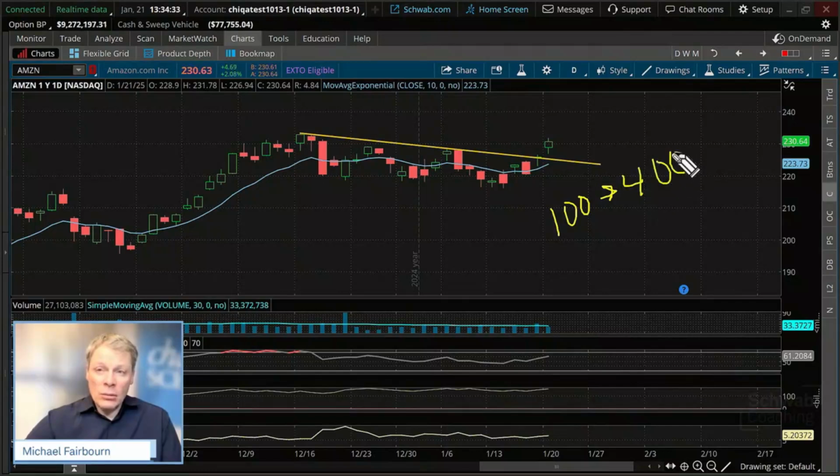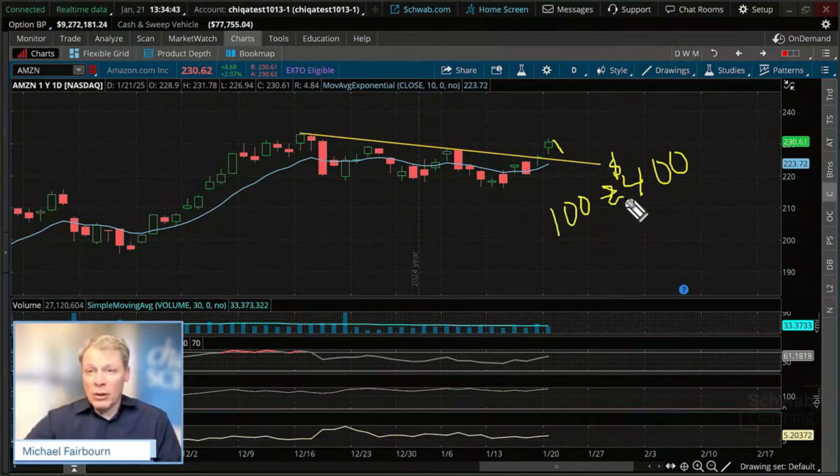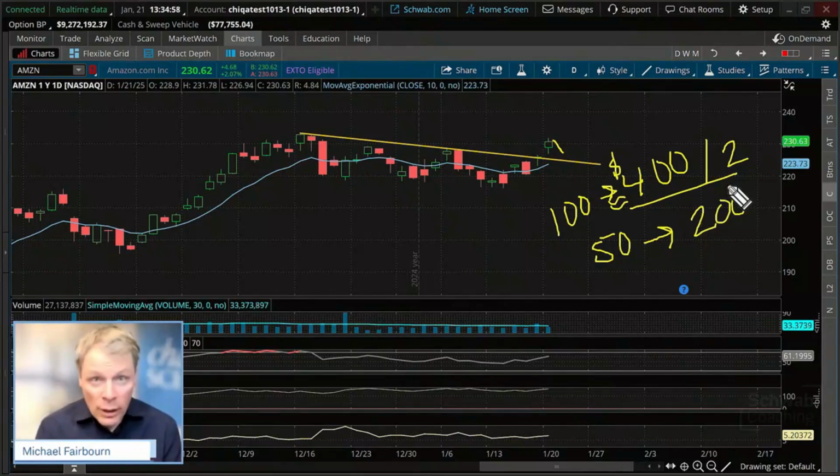So 100 shares, approximately $400. But we're looking at 50 shares, so that could be half of this, too. So maybe we can cut it down to 200 as we're waiting to build a position here.